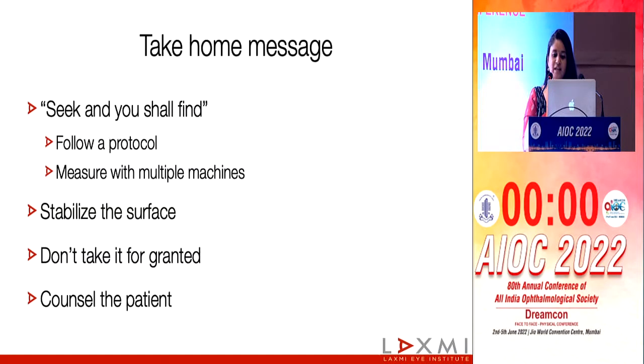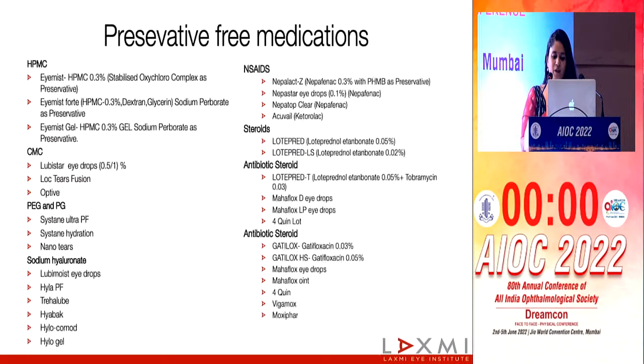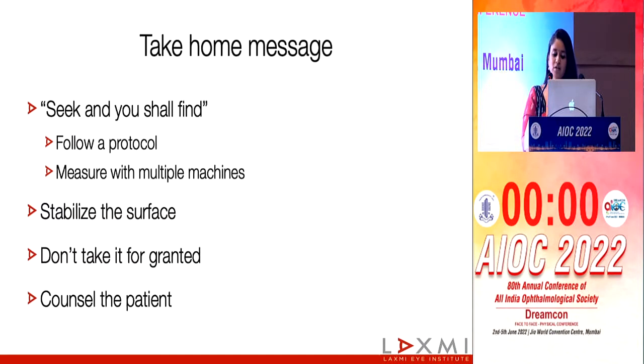So to conclude, I would say, seek and you shall find. Dry eye is almost always there. It is important to follow a strict protocol for every patient so you don't miss the diagnosis, and measure with more than one machine. This always gives a clue about the ocular surface. Stabilizing the ocular surface is of utmost importance in surgeries where the data is collected from the surface, like Contoura LASIK, even for your topography, even for the toric lens evaluations, because it will give us better results and disasters otherwise. Don't take the surface for granted. A good surface preoperatively does not mean a good surface postoperatively, which is why we need to counsel the patient.